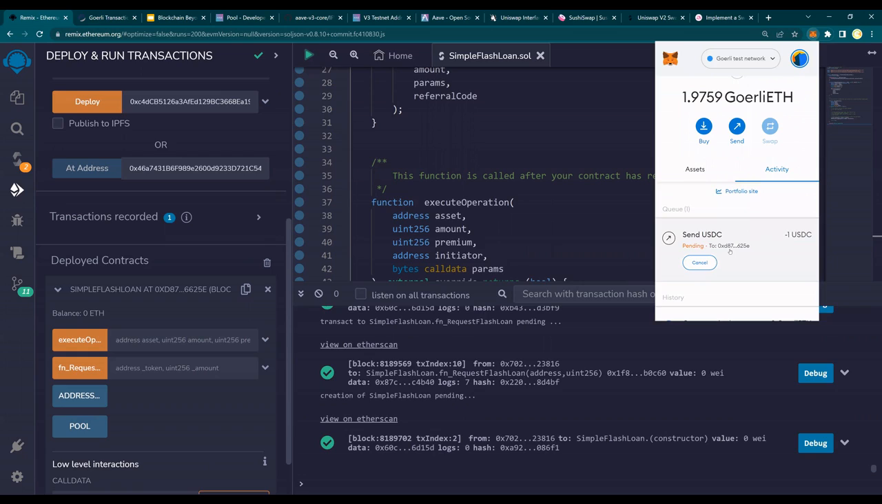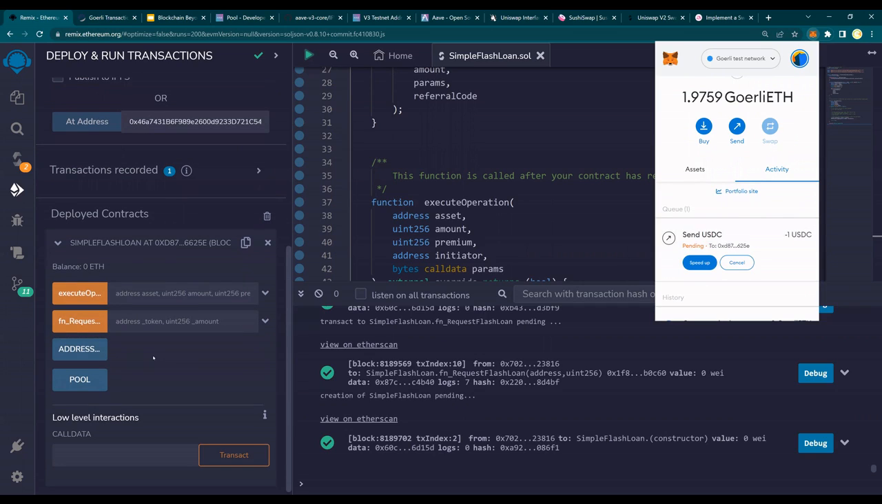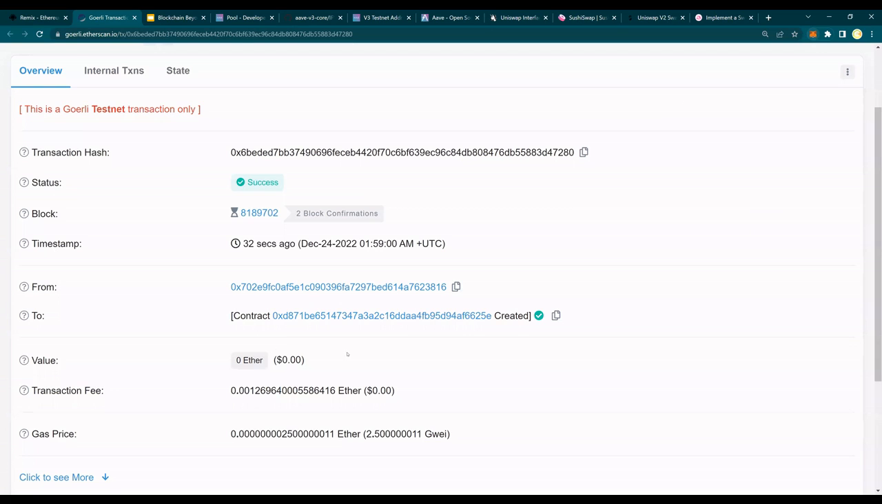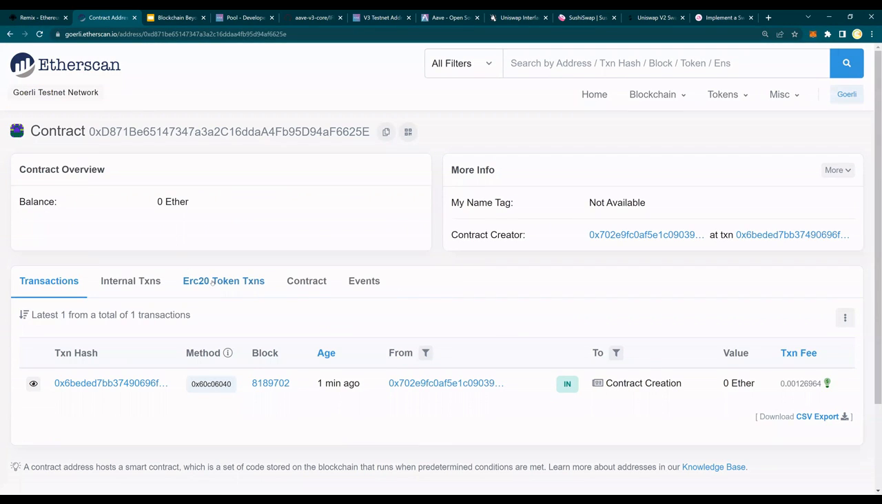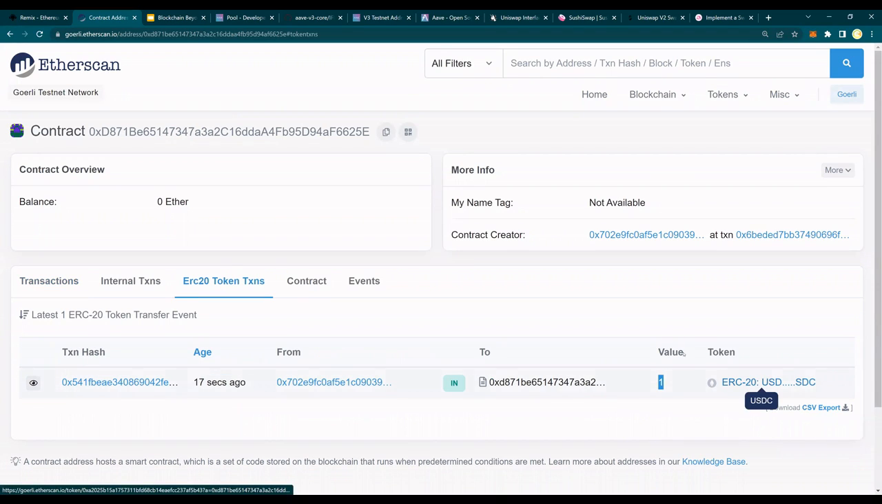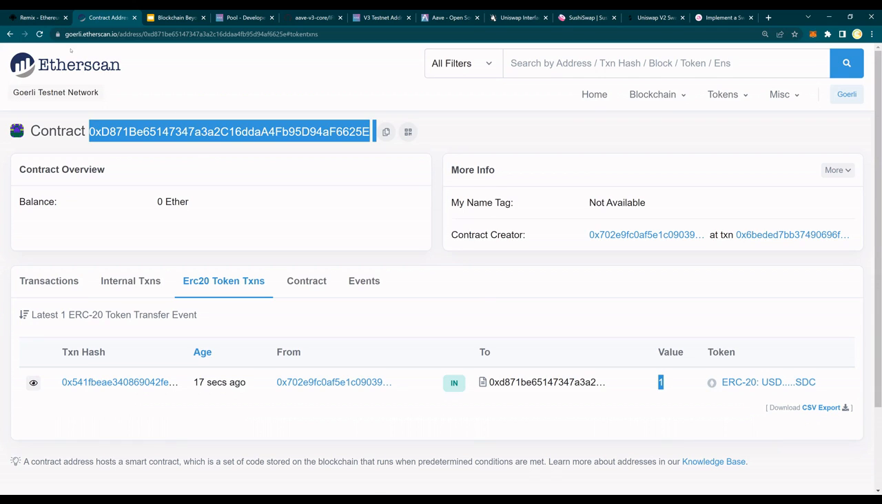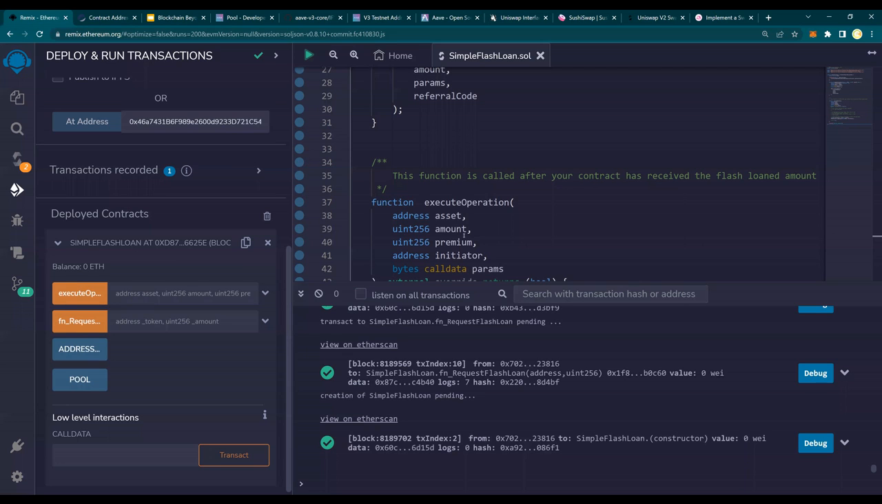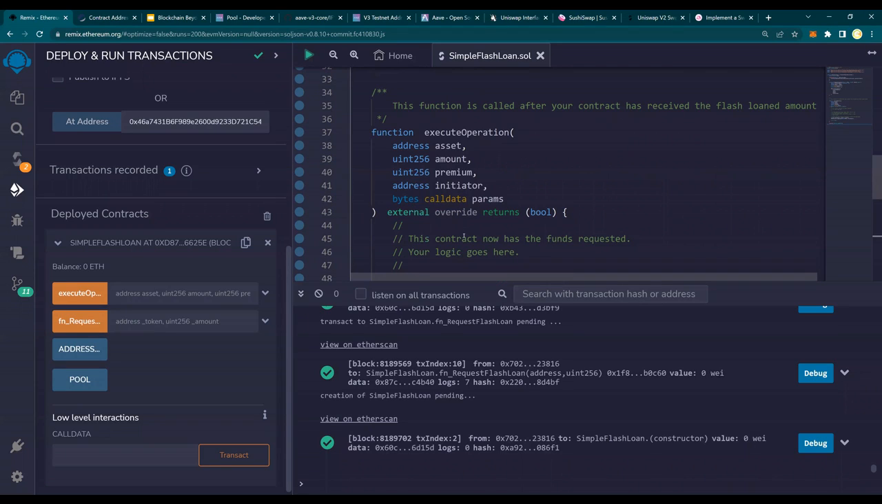Now, I could have written a function over here which would have given a balance of USDC, but I don't want to confuse you, all right? So it's sent. We go back to your Goerli Etherscan and click on the contract. Go to ERC20 tokens, and you would see that one USDC here. So one USDC is now transferred to this contract that will help us do our flash loan. Make sense?